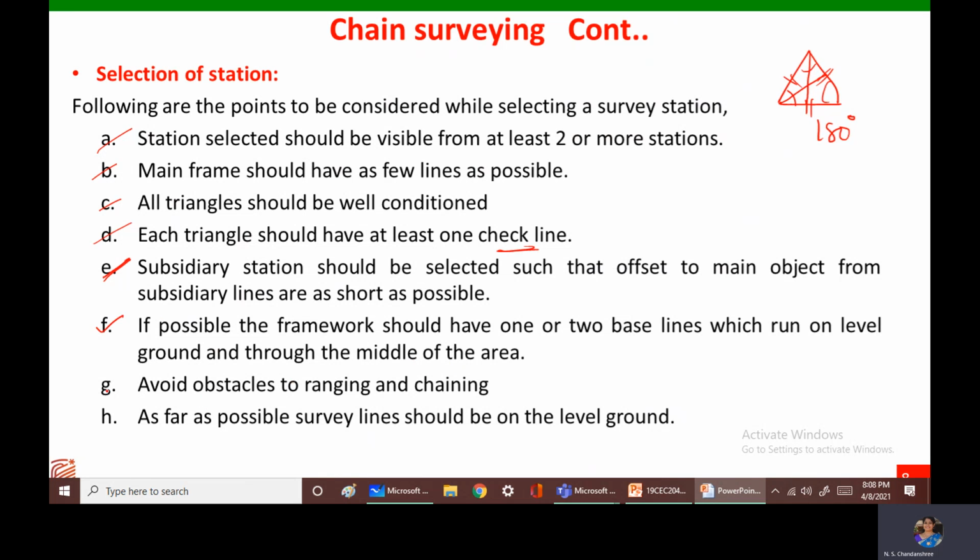Next, while selecting the station, we should avoid as many obstacles to ranging and chaining as possible. If there are obstacles to ranging, then what happens? You cannot see two or more stations from the selected station point. So visible obstruction will be present. Then if there is obstruction for chaining, we cannot conduct the chain surveying at all. So we have to avoid such obstacles as far as possible. Next, as far as possible, the survey line should be on level ground.